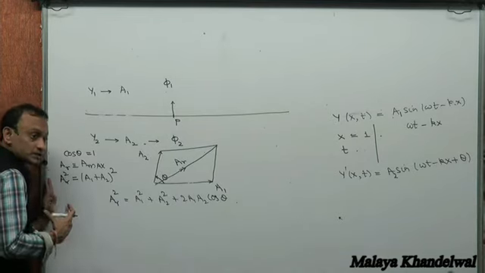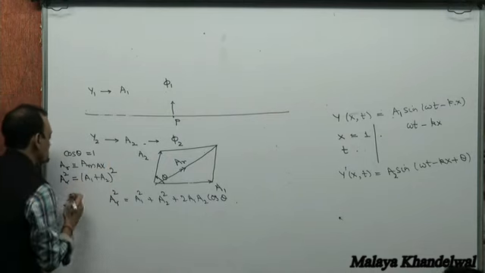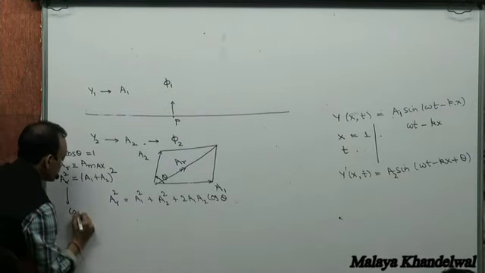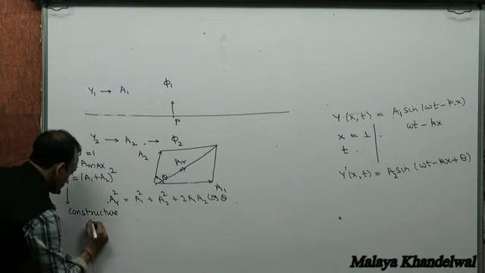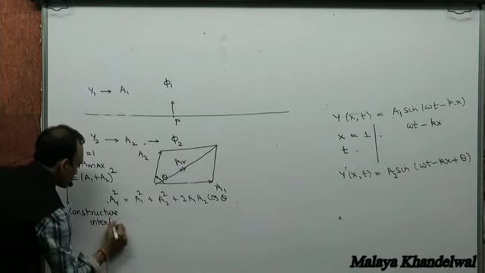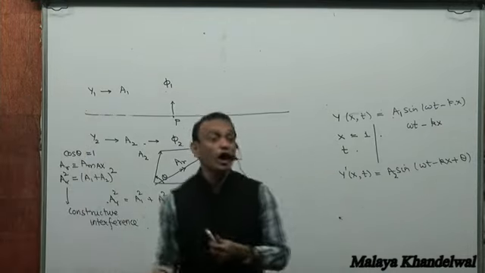And when this happens, this kind of superposition is called constructive interference. The amplitudes have got added up.